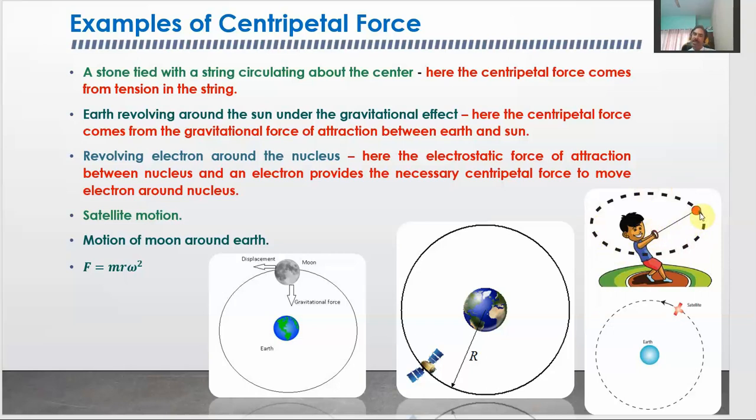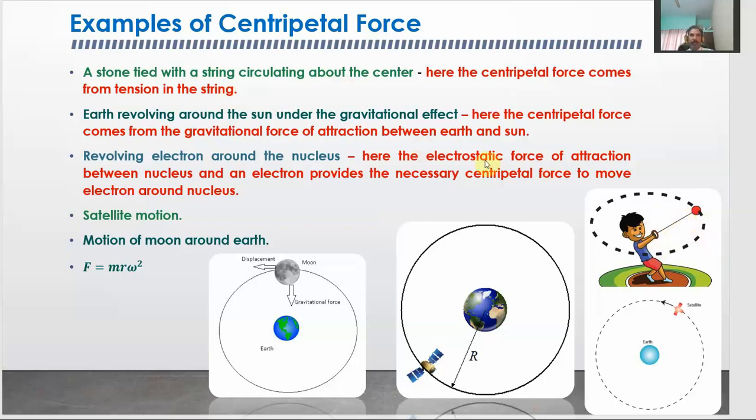So, this centripetal force, which comes into action as soon as the object starts to have a circular motion, is directed towards the center. And in this case, where does this centripetal force come from? This comes due to the tension in the string. The tension caused in the string contributes towards the centripetal force. So, this is where the centripetal force comes from in this particular example.